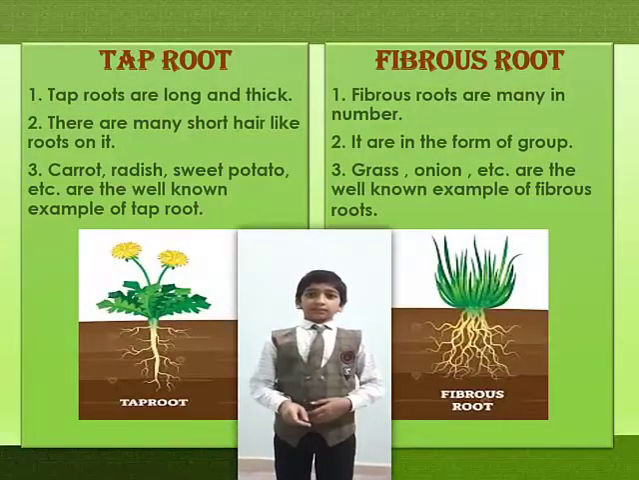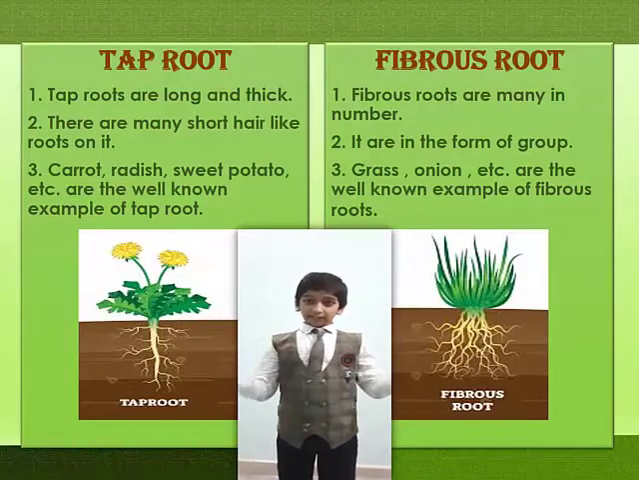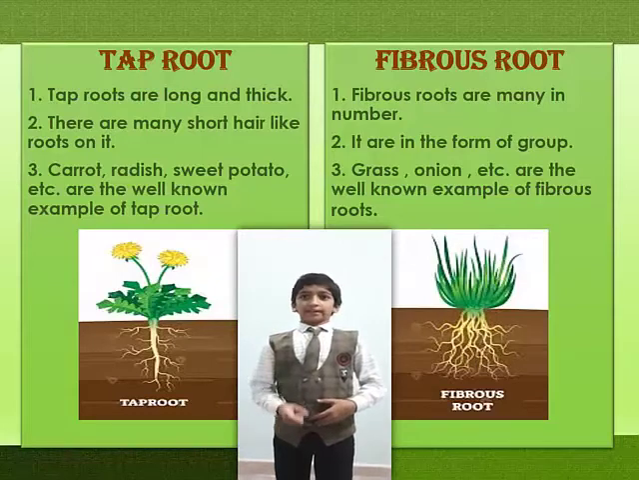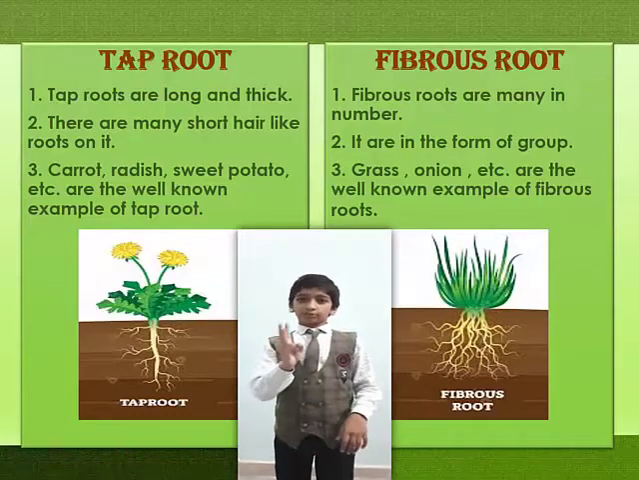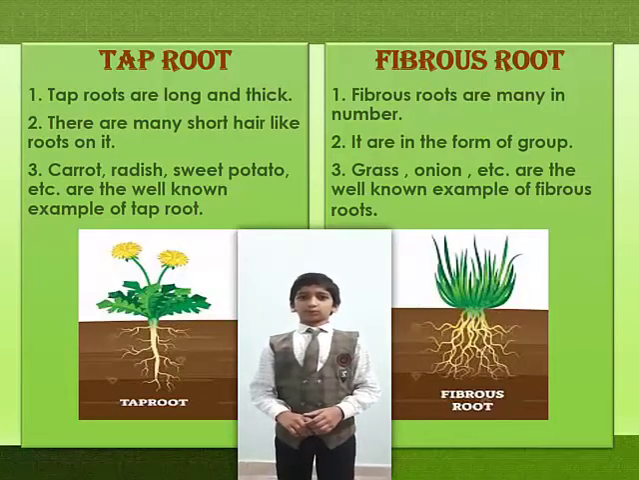First, taproot. Taproot are long and thick. It has many short hair like roots on it. Carrot, radish, sweet potato, etc. are the well-known examples of taproot.